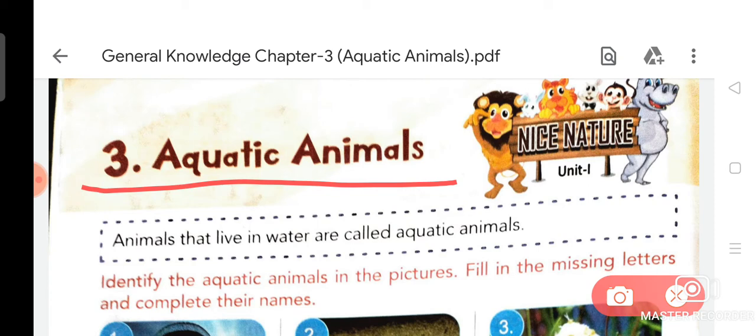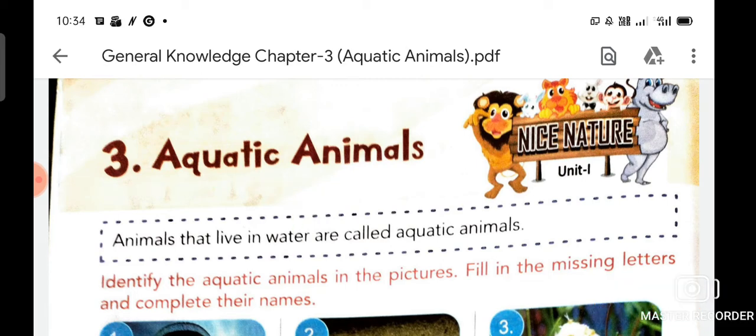So my dear children, do you know what the examples of aquatic animals are? Examples of aquatic animals include fish, jellyfish, sharks, crocodiles, crabs, rays, etc.